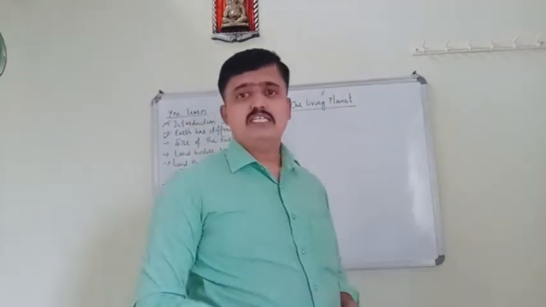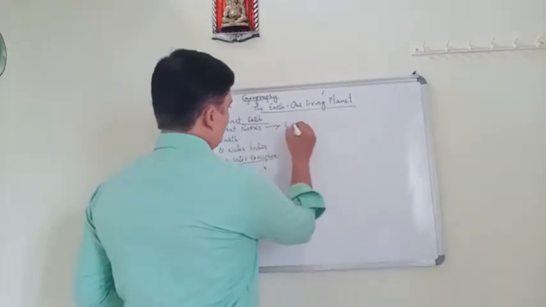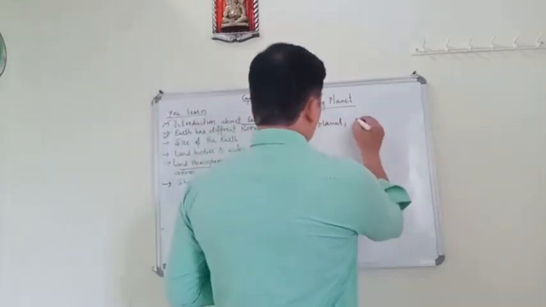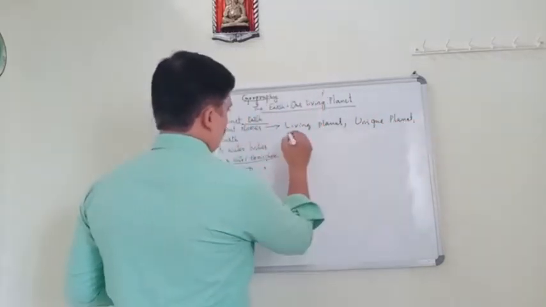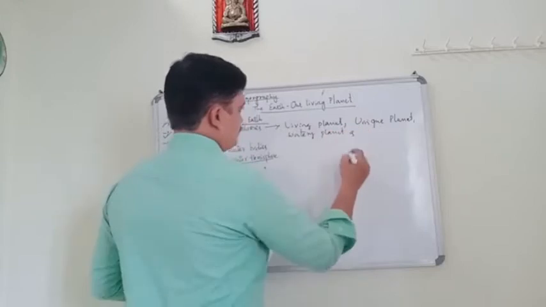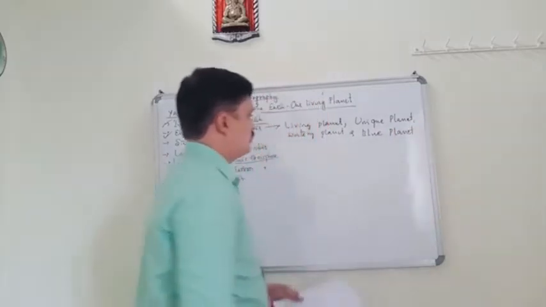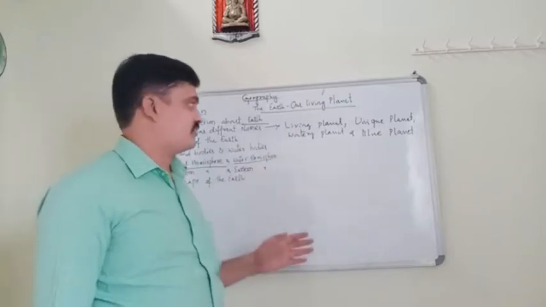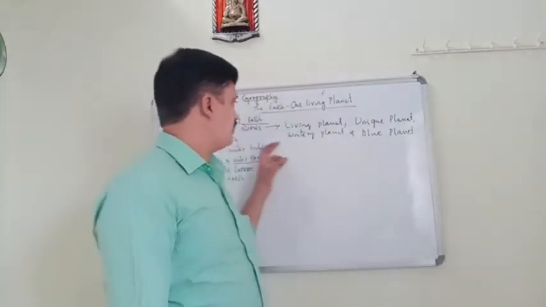We call Earth a living planet, a unique planet, a watery planet, and a blue planet. See, Earth is called by many names.